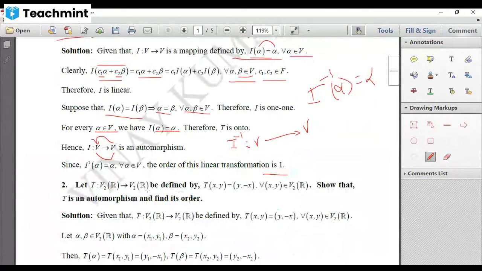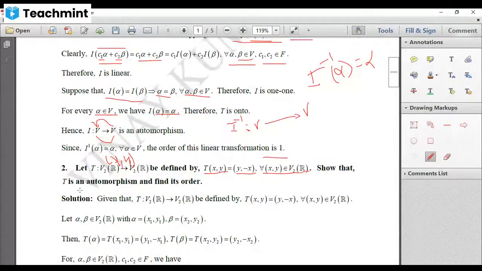Now, let us move on to another problem. Suppose T is a mapping from V2R to V2R, that is the collection of all ordered pairs. Remember, your V2R is the collection of all ordered pairs x and y, where x and y both are real numbers. And it is defined by T of (x, y) is equal to the ordered pair (y, minus x) under the mapping T, and this is true for all ordered pairs (x, y) belongs to V2R. Show that T is an automorphism and also find its order.